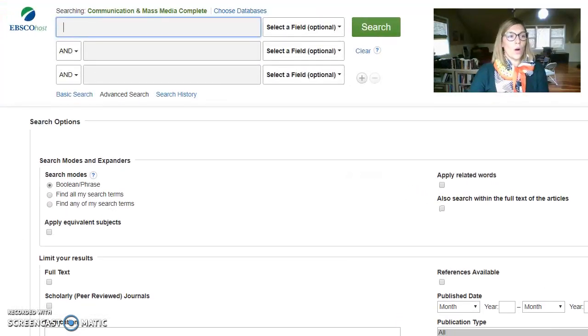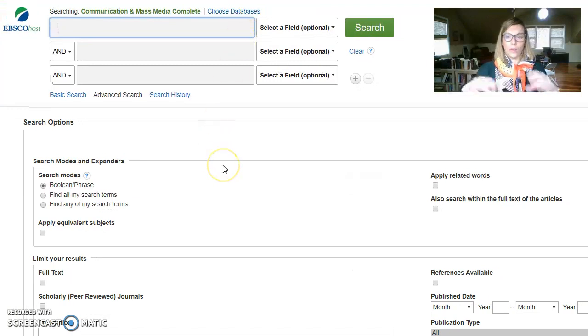Note that if you are accessing the library off campus, you will be first brought to a login screen, and you'll use the same login information that you use when you log into my.king.edu. So that's called Portal, and whatever you use to log in there, your username and your password, that's the same for logging into the library.